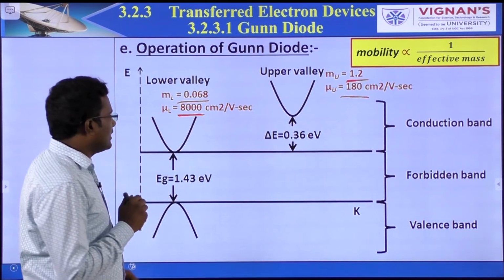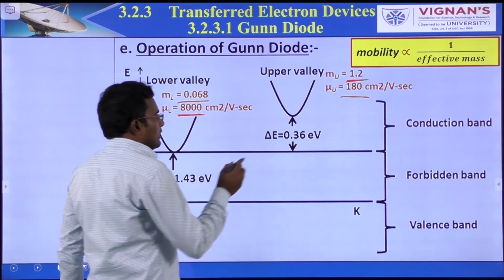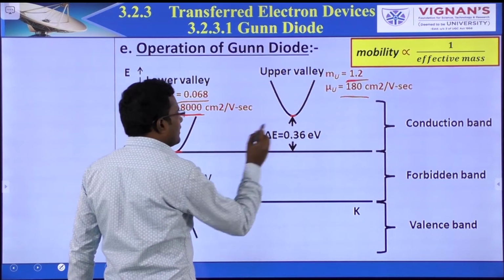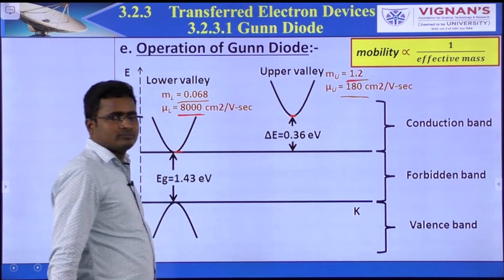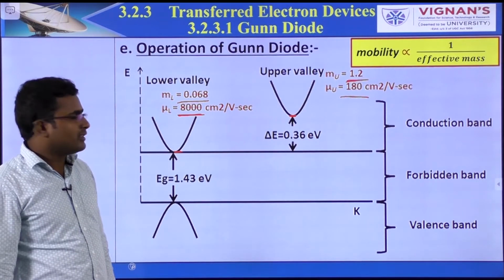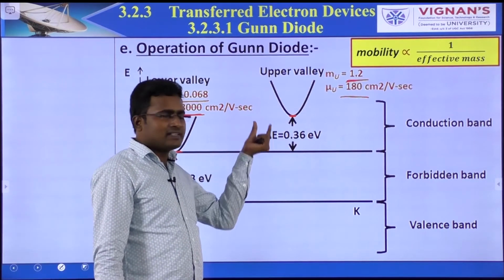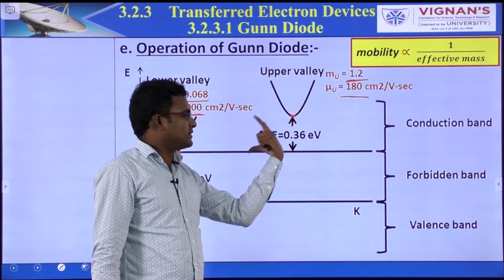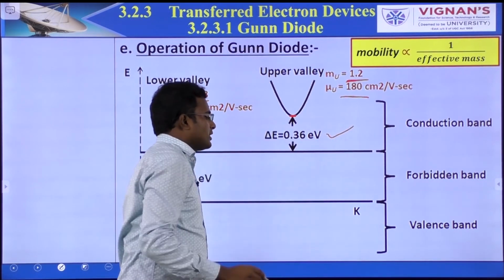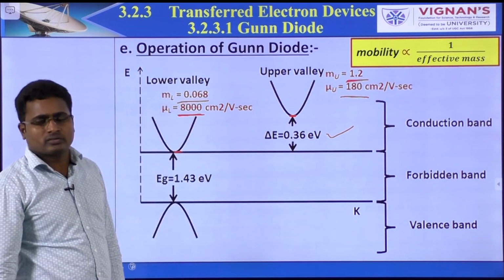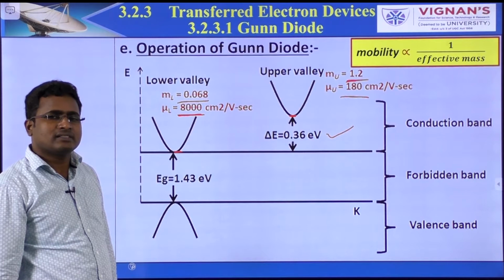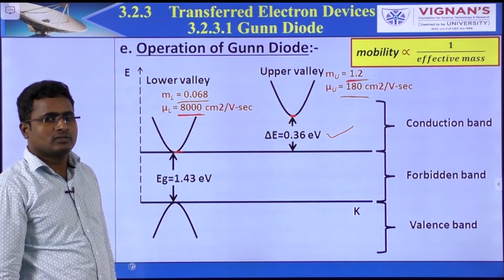And one more thing here: there is an energy difference between the lower valley and the upper valley. That energy difference is denoted as delta E, and its value is 0.36 electron volts.